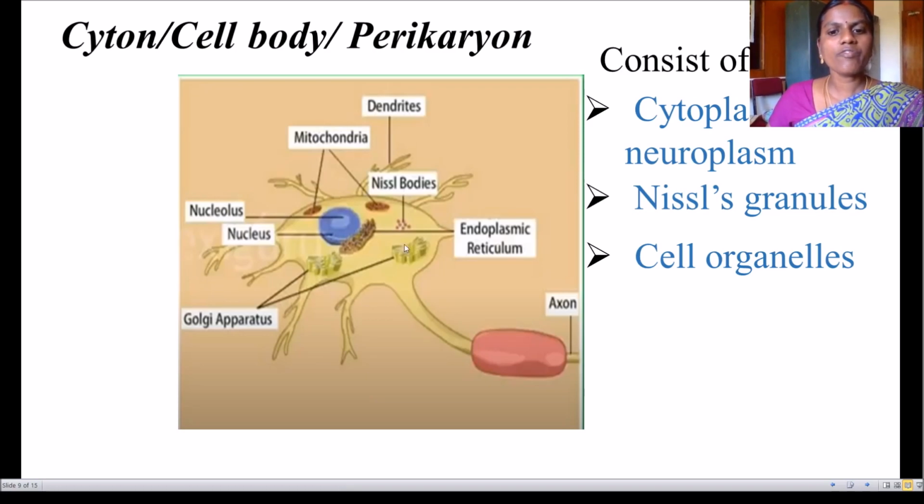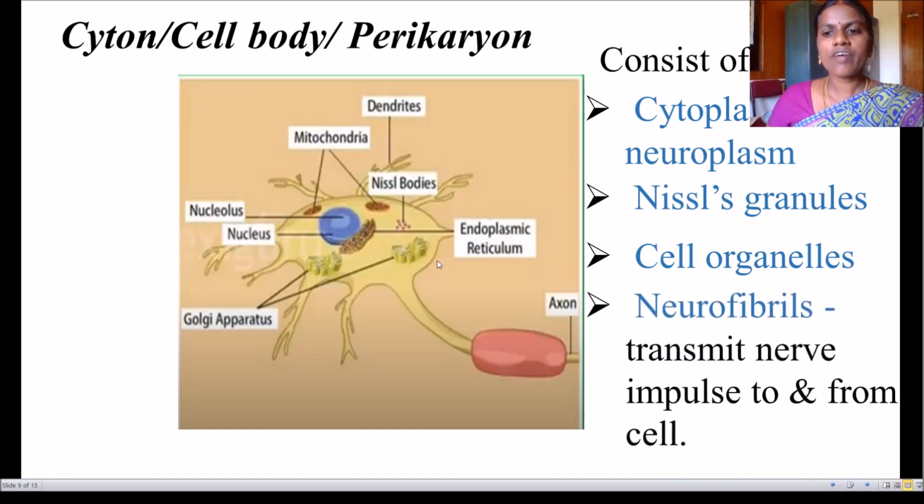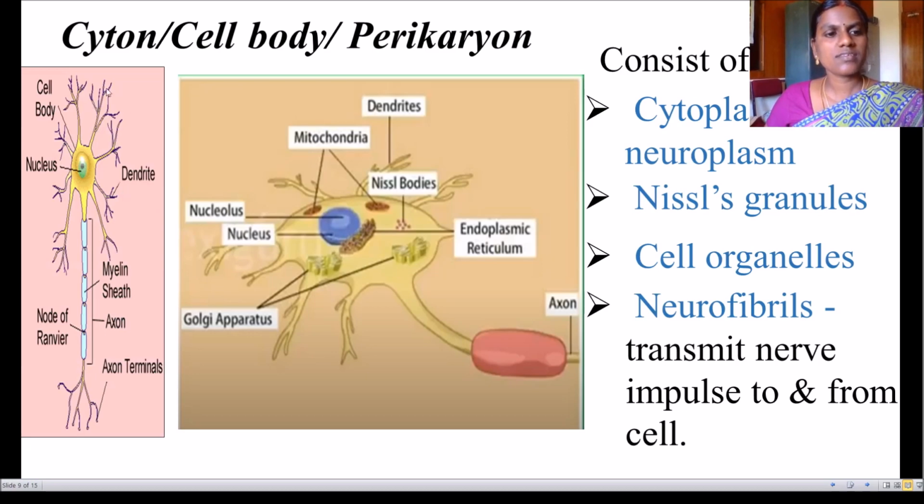You can see some neurofibrils here. I have not shown them here; later I will tell you. Neurofibrils will be present in this cytoplasm. These neurofibrils transmit the nerve impulse to and from the cell body. So towards the cell body and outwards from the cell body, the nerve impulses are transmitted. Okay. So in this structure you can see this part is the cyton. This was enlarged here.